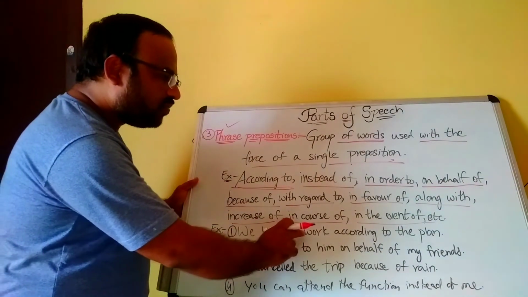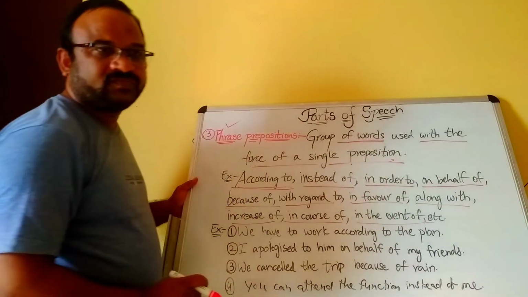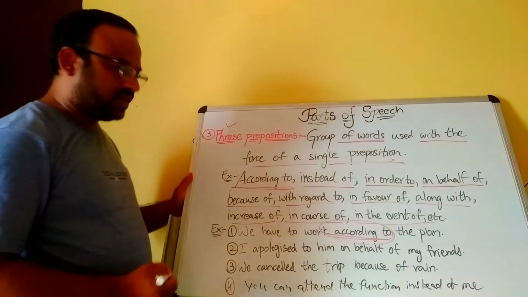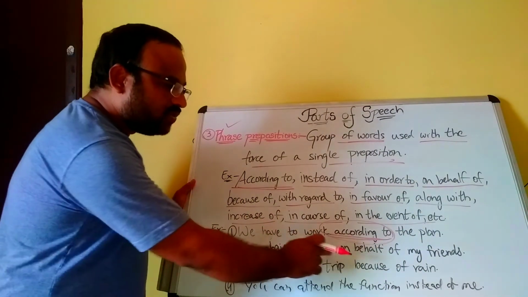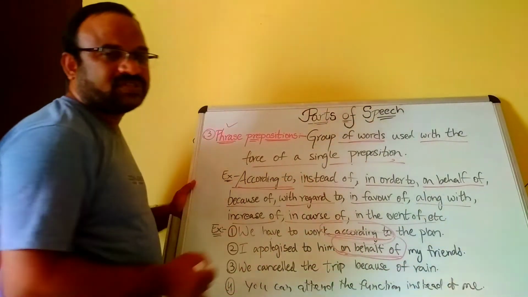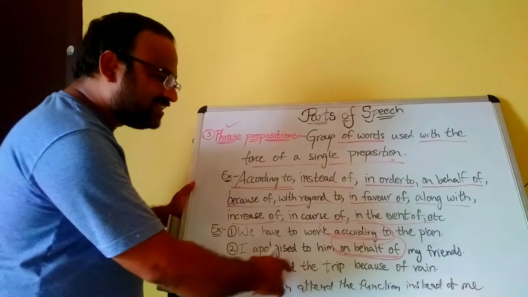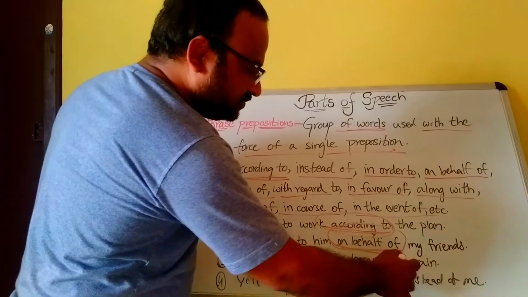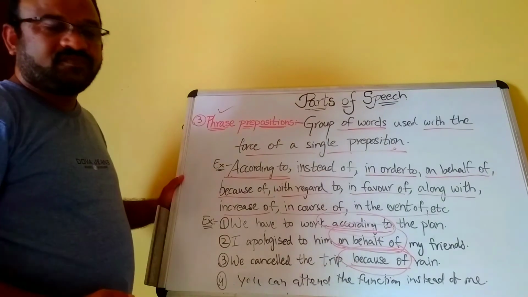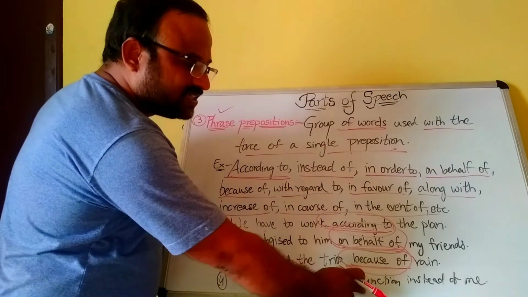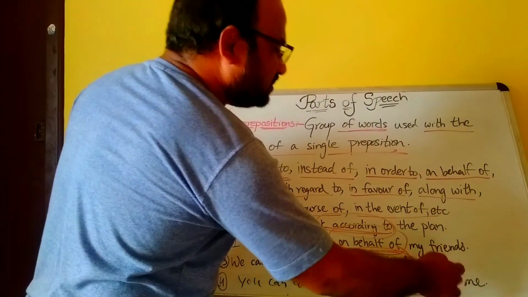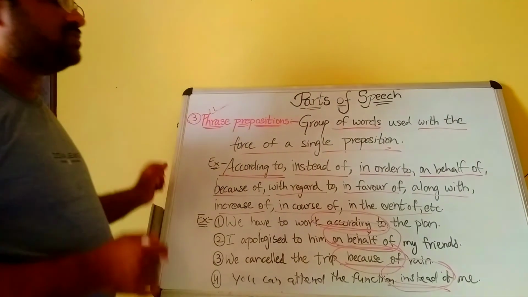We have to work according to the plan. According to is a preposition. And I apologize to him on behalf of him. On behalf of is also a phrase preposition. We cancel the trip because of rain, or due to rain. Because of is also a phrase preposition. You can attend the function instead of me. Instead of me is also a phrase preposition. So these are all called phrase prepositions.